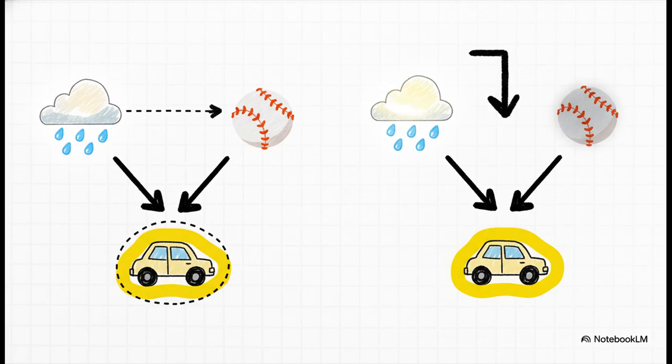If you then get new info that it is, in fact, raining heavily, your belief that a ball game is the cause of the traffic plummets. Why? Because the rain explains away the traffic. You don't need the other explanation anymore.